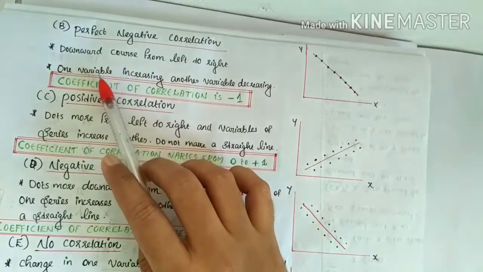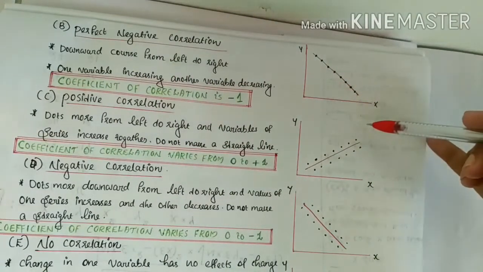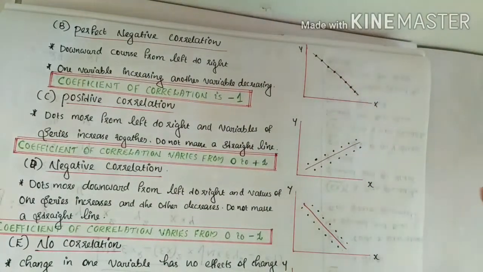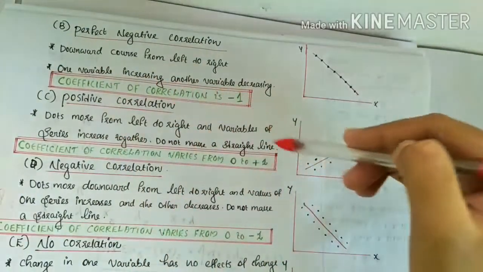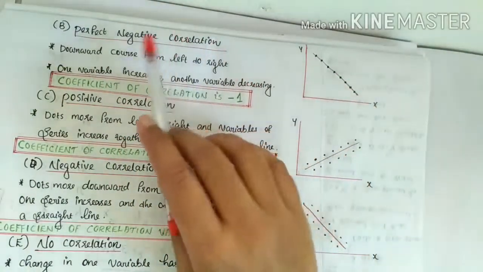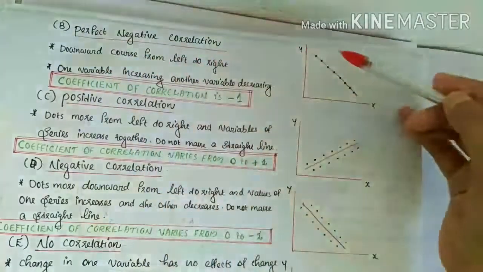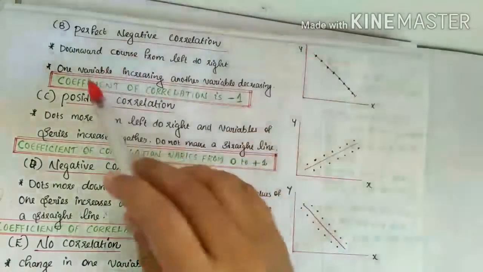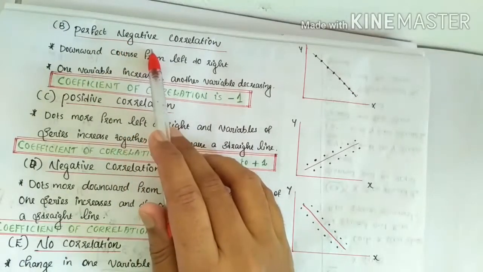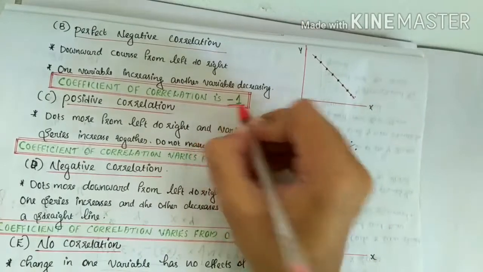The second one, perfect negative correlation. Perfect negative correlation means one variable is increasing, the other variable is decreasing. For example, the price and demand of a product: the price increasing, the demand decreasing. That means one variable increasing, the other variable decreasing. This type of correlation is known as perfect negative correlation. In this case, the graph goes downward from left to right, and when the correlation is perfect negative, the coefficient of correlation is negative 1, right?